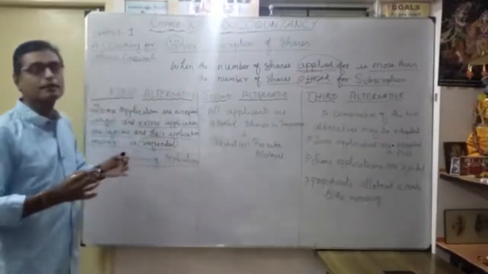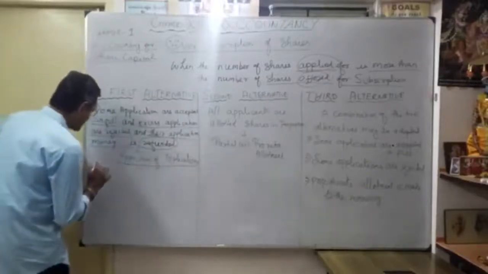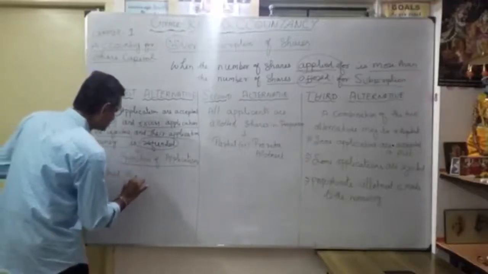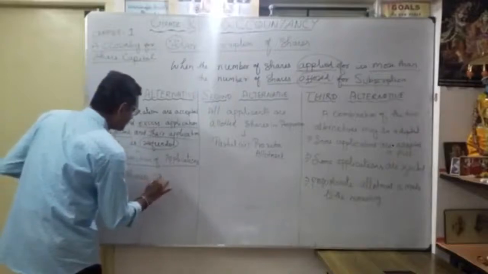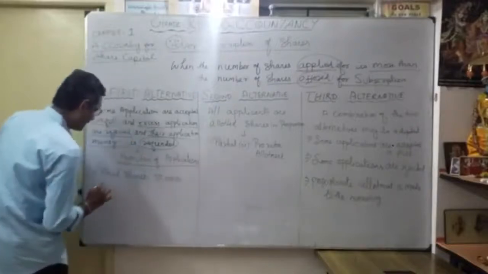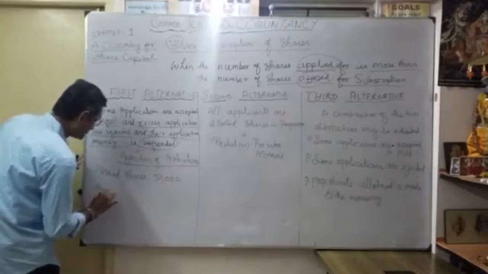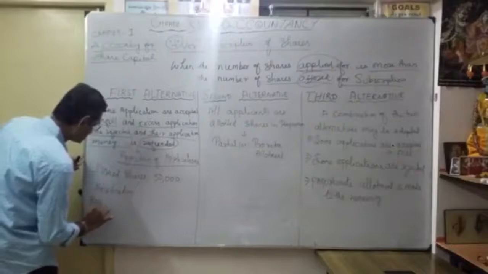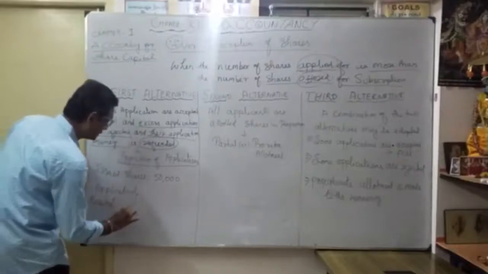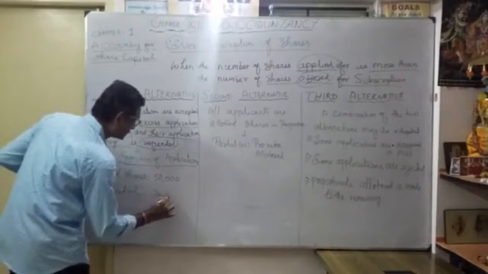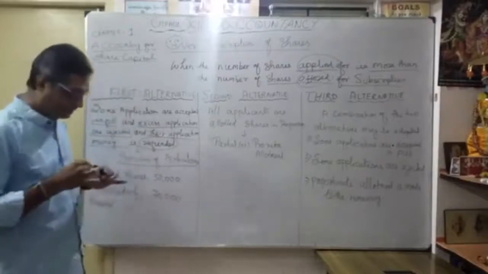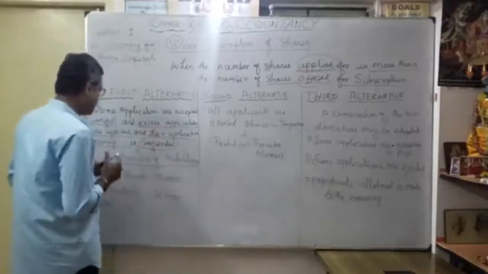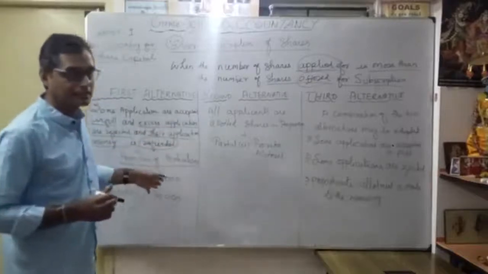Now I will explain with an example. Issued shares are 50,000, and applications received are 70,000 shares. In this situation, some applications are accepted in full, as usual the entire 50,000.